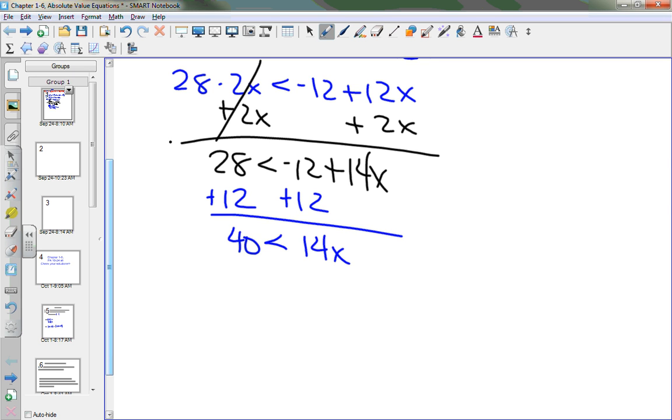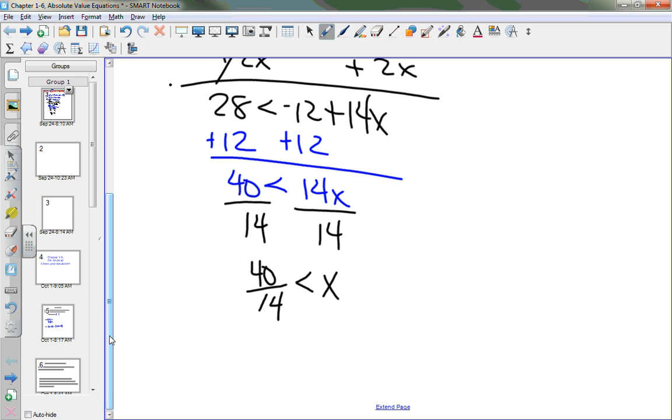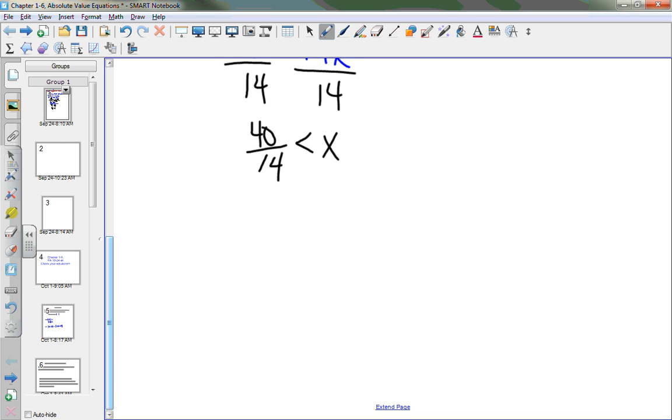Should I flip my sign? Why? I didn't multiply or divide by a negative number. So now what do I do? Divide both sides by 14, so I'm going to have 40 over 14. Do I flip the sign? No, it's less than x. Now you tell me, can I reduce that? What is 40 divided by 2? 14 divided by 2 is less than x.